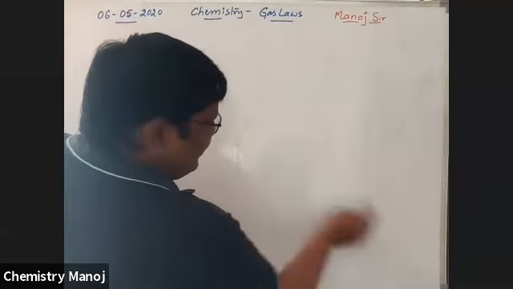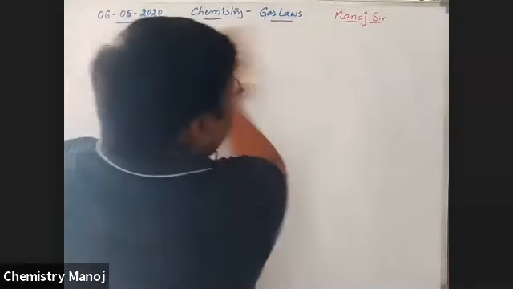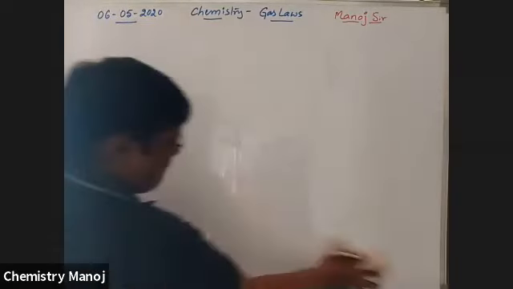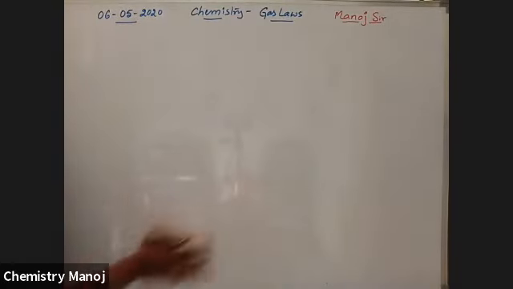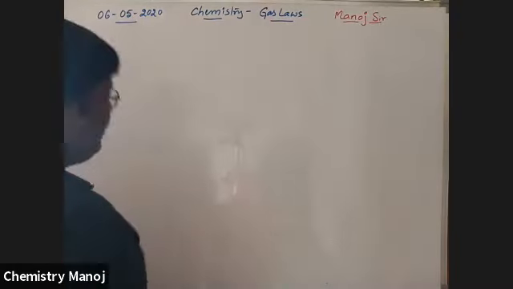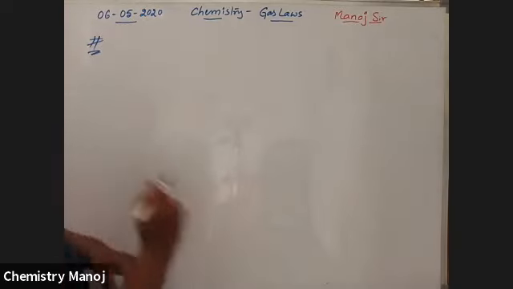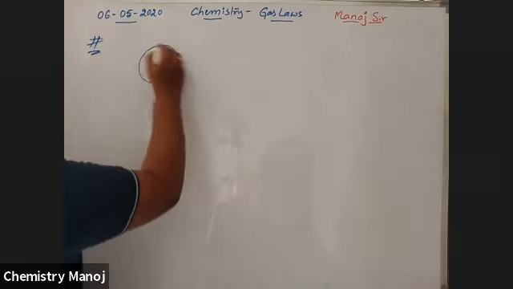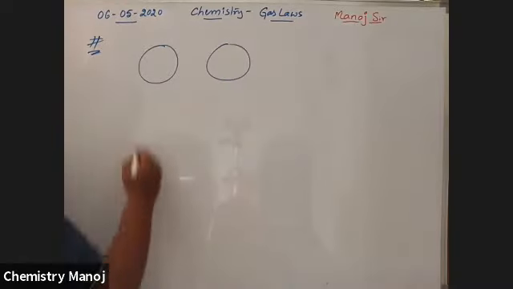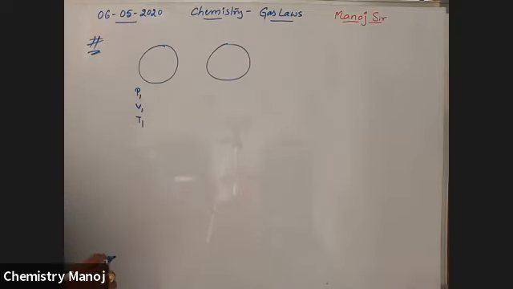Next concept. Let us take two vessels having pressure P1, V1, T1, with different volume and pressure conditions.